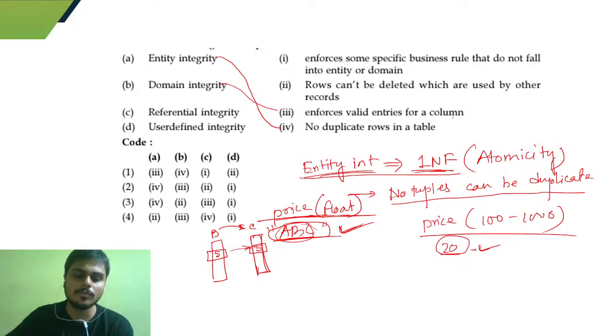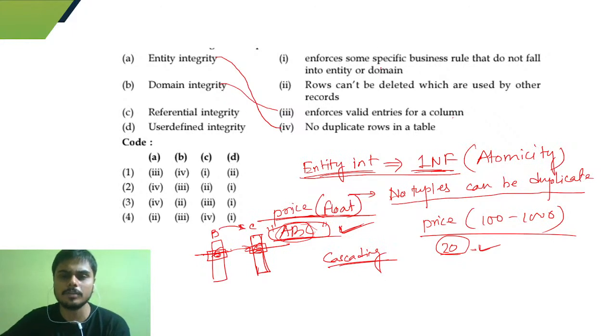If we delete this 5, accordingly this 5 should also be deleted. Similarly, if this 5 is updated to 6, this 5 should also be updated to 6. This is called cascading delete or cascading update. So referential integrity enforces that some specific rows cannot be deleted which are used by other records.